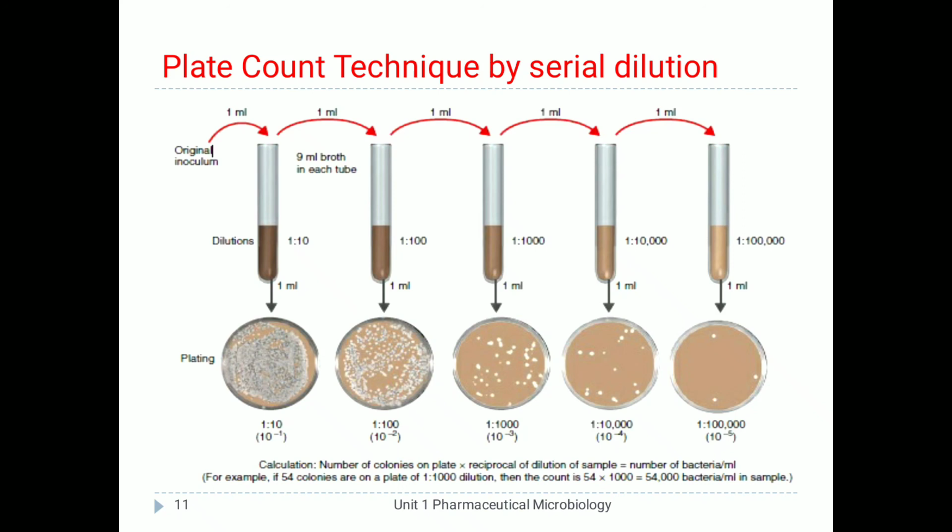The next step is again to take out 1 ml from each tube and transfer that suspension into a plate which contains sterilized nutrient agar.